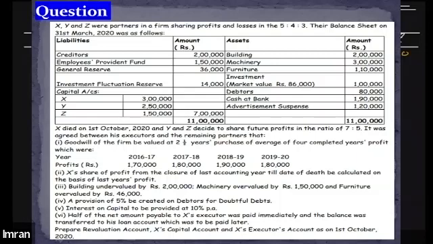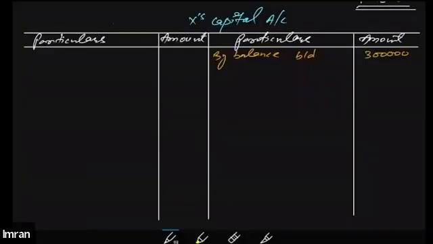So X will have to bear 5 by 12 of 1,20,000, which gives you 50,000. Since this is a loss, we will record that on the debit side. We'll write down to advertisement suspense account.